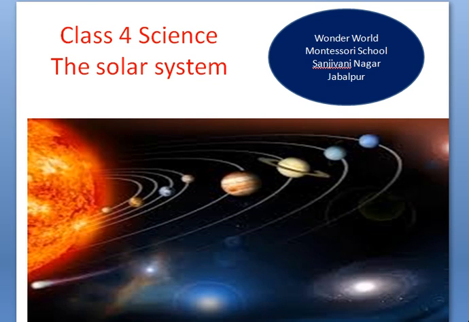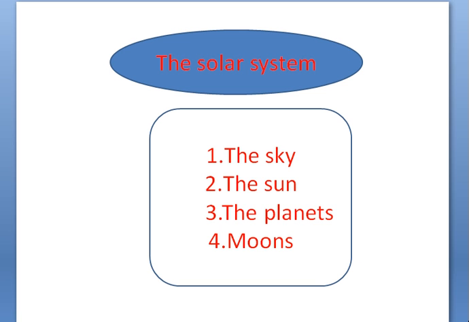We are taking class for science, and in science today we are going to deal with solar system. So in our solar system, what is a family of solar system? See, sun is the head of the solar system, and in that family we have sun, the sky, the planets, the moons, and all this consists of our solar system. The sky, everybody knows.